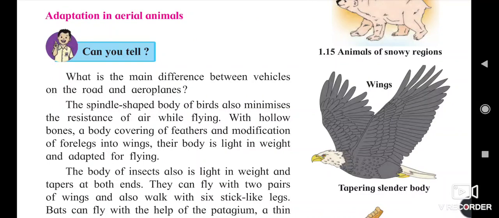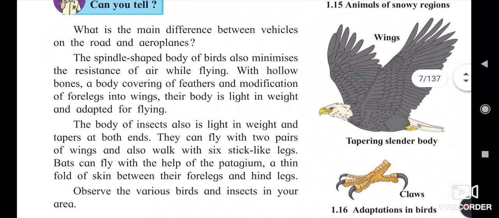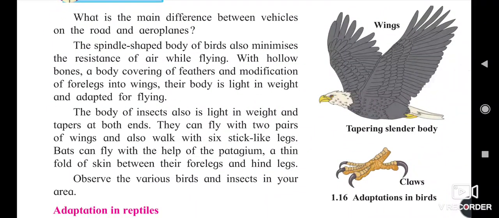The forelegs are modified into wings, and the other two legs have thick nails to hold, called claws. They are in a turning shape to hold, which helps to hold their prey and branches.